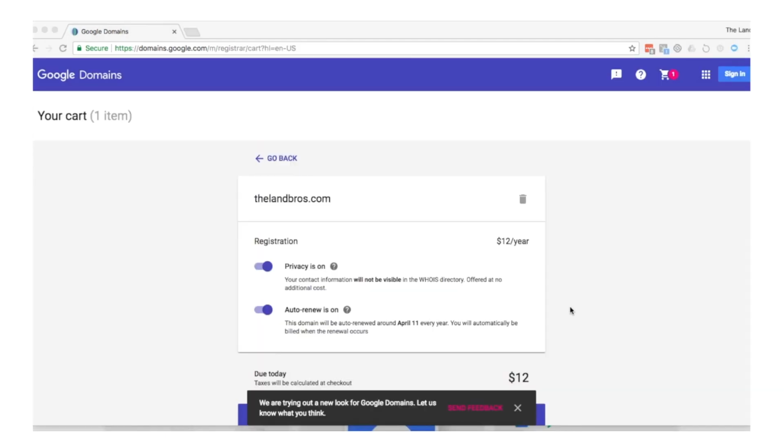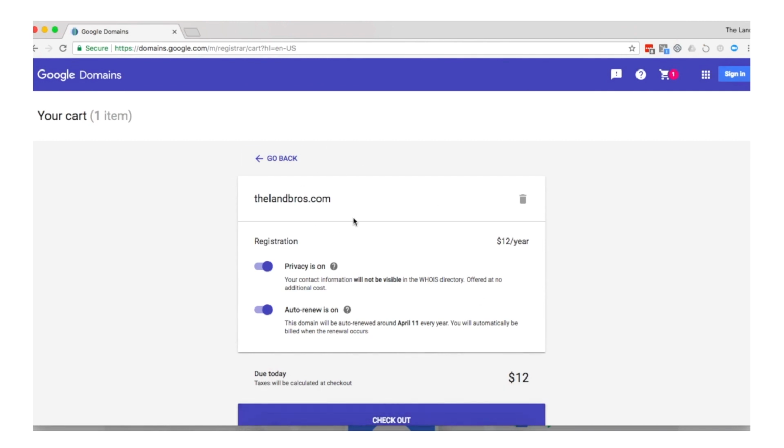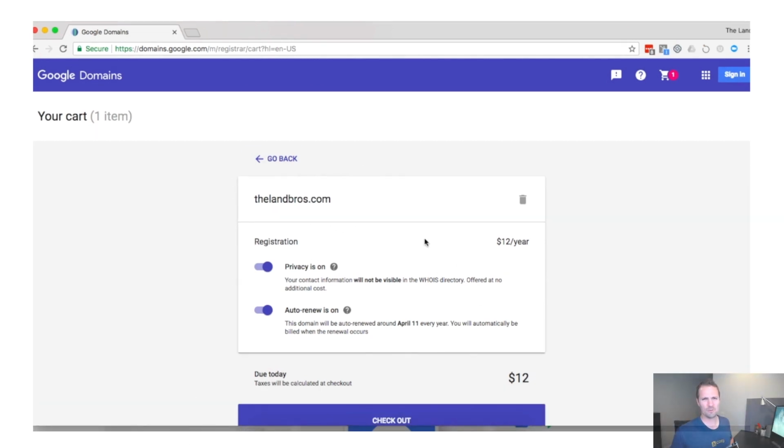Okay, so now that we're on here, what we have is our domain that we're purchasing. We have our registration. So you kind of get the idea. I mean, he really takes you through everything step by step. It's not super exciting stuff necessarily, but if you really want to do what is necessary to utilize Craigslist to its full potential, he just shows you exactly how to do that. And you just follow along with what he's doing in each video, and you'll get there.